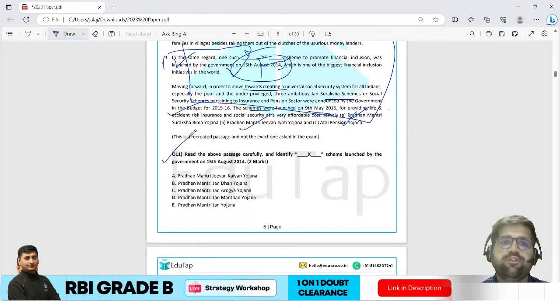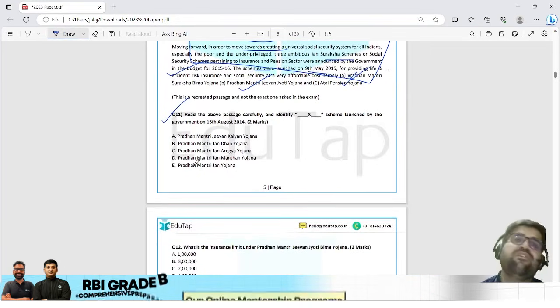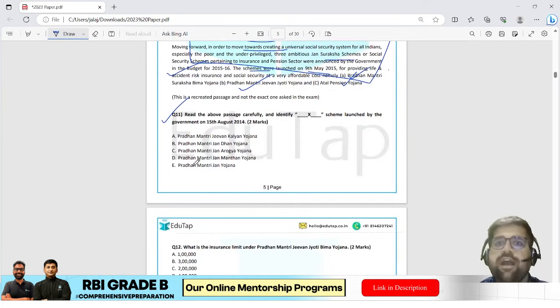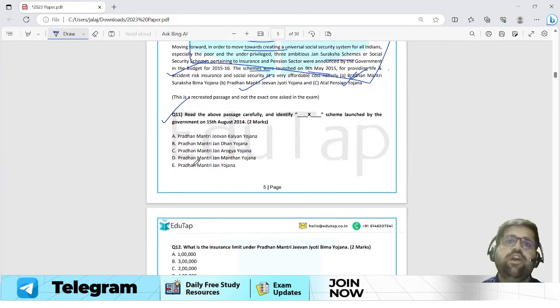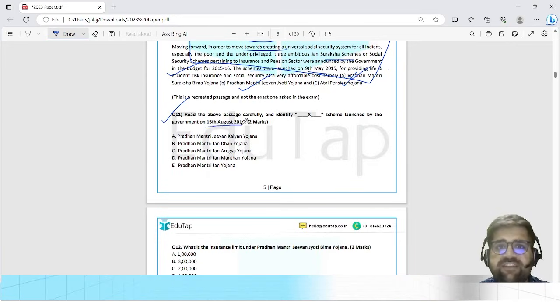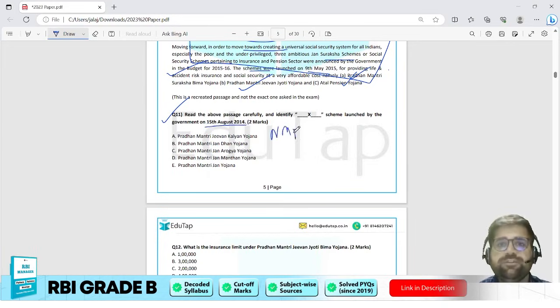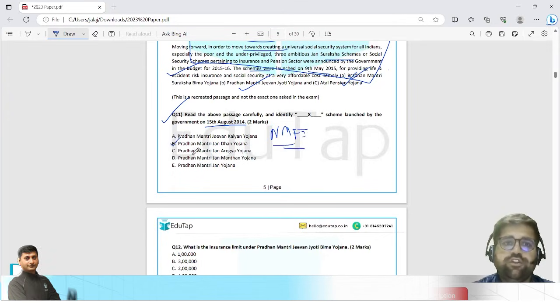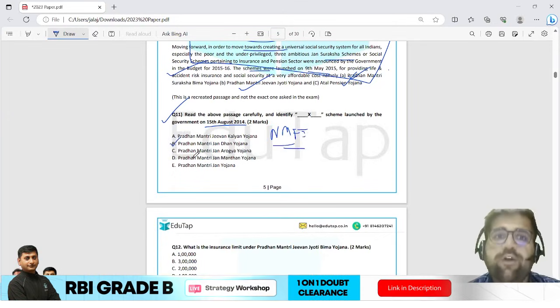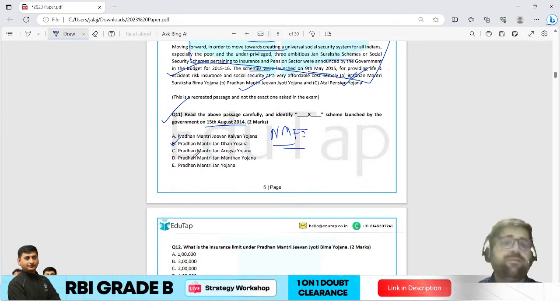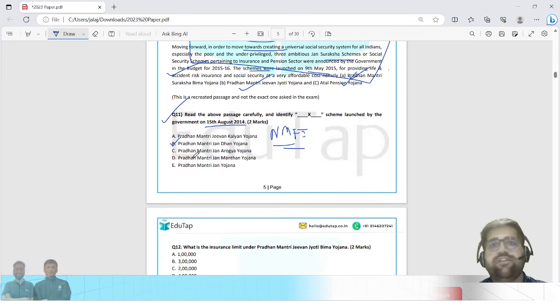Now let's solve question number 11. Read the above passage carefully that we have done. Identify X scheme which was launched by Government of India on 15th of August 2014. Now, this is a very big scheme, that is your national mission of financial inclusion, which is also known as your Pradhan Mantri Jan Dhan Yojana. So therefore, the answer will be option B of question number 11. Now, I hope you remember Pradhan Mantri Jan Dhan Yojana. This thing we have discussed multiple times in our lectures of live classes.